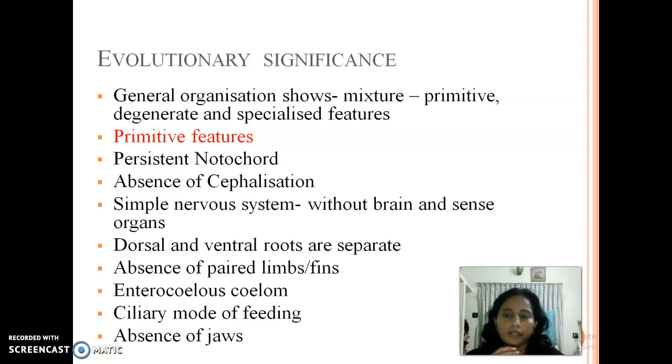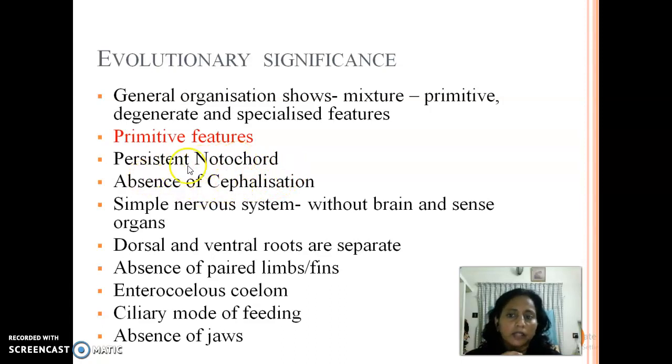So what are the different primitive characters? What are the different types of advanced characters? In what features they are more chordate, and in what characters they are more non-chordate. All these, dealing with their evolutionary position, we are studying under this category of evolutionary significance. This is also important in the case of Amphioxus. So coming to the primitive features of Amphioxus, they have a persistent notochord.